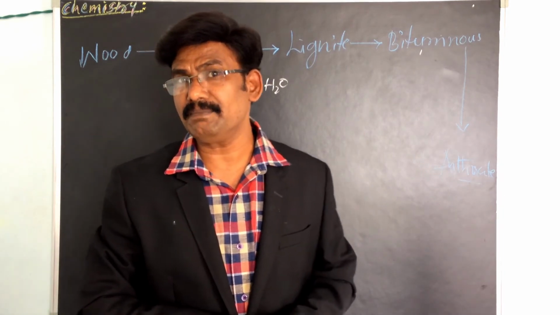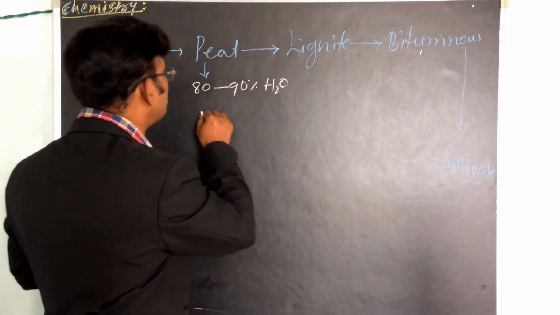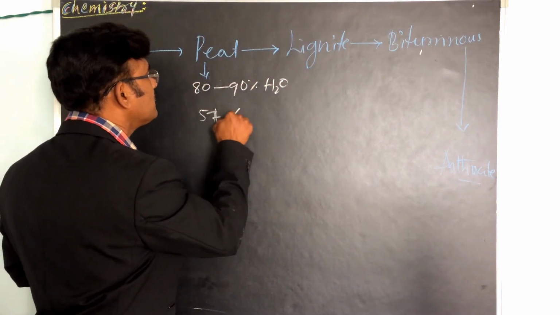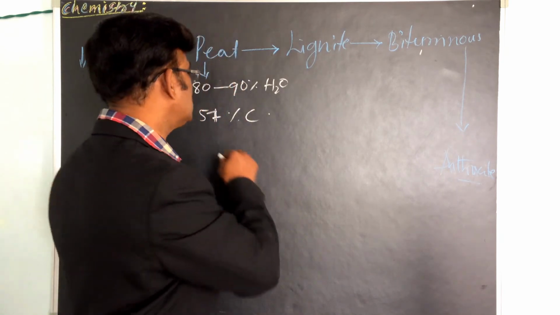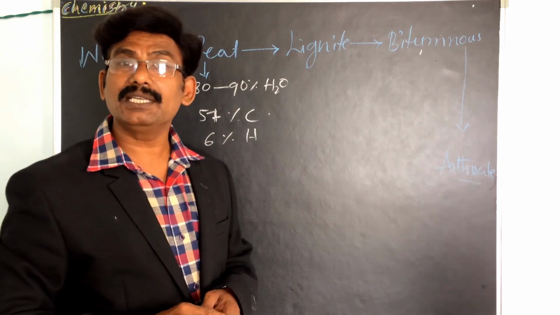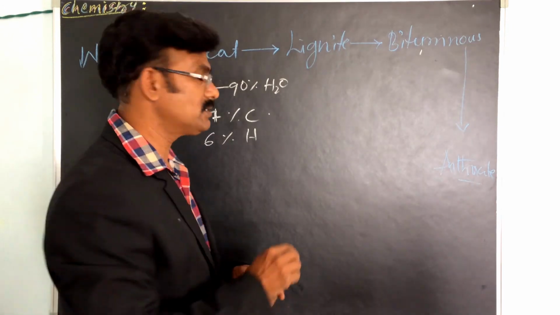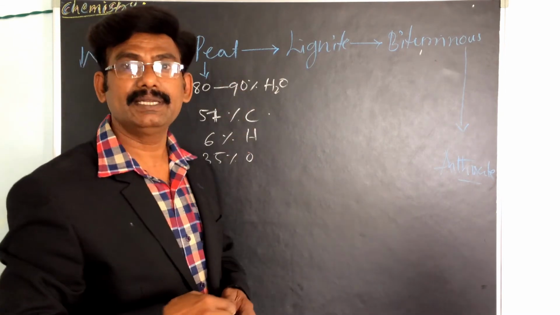The average composition of air-dried peat is almost 57% carbon, hydrogen is 6%, and oxygen is 35%.